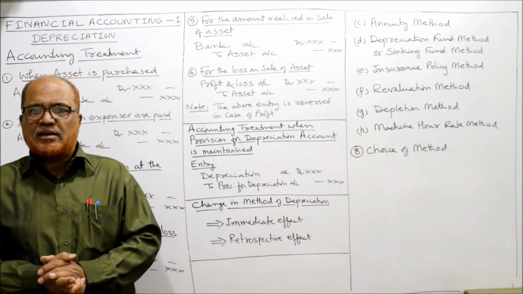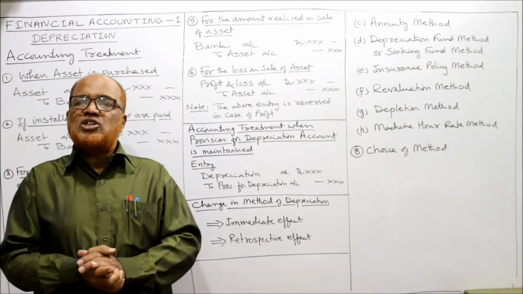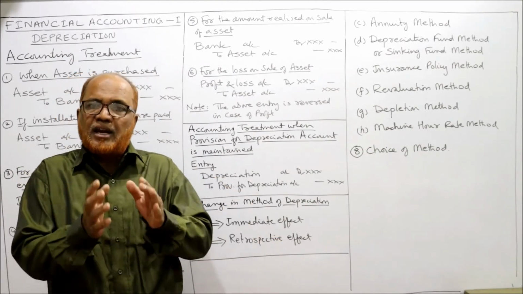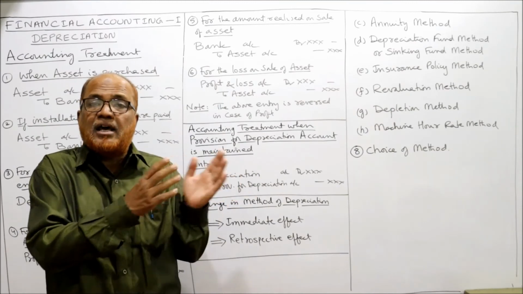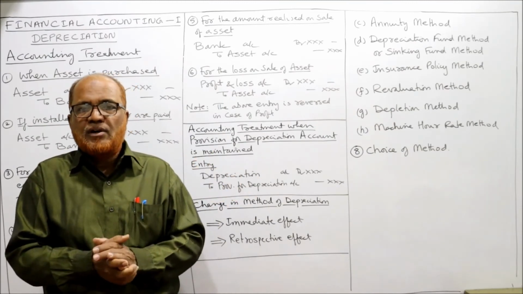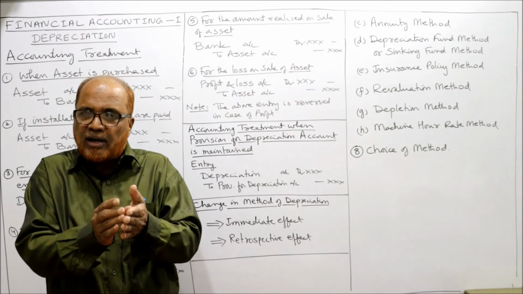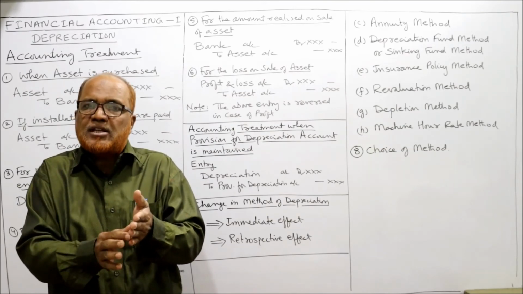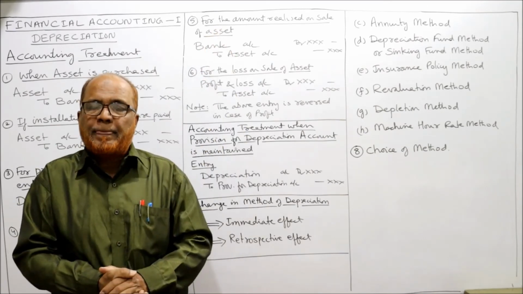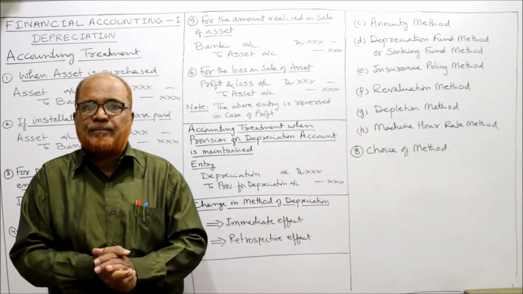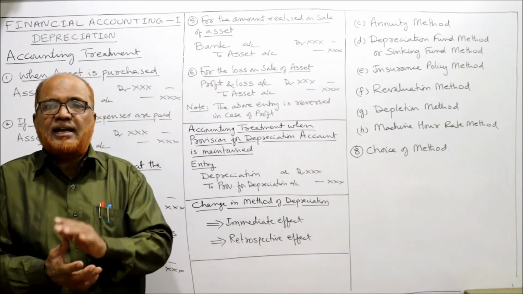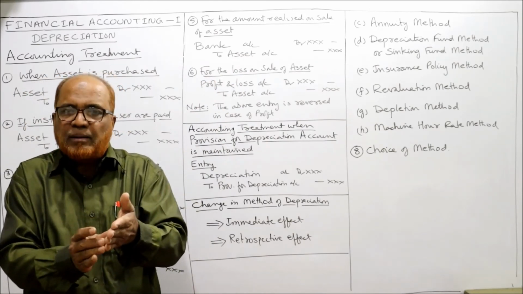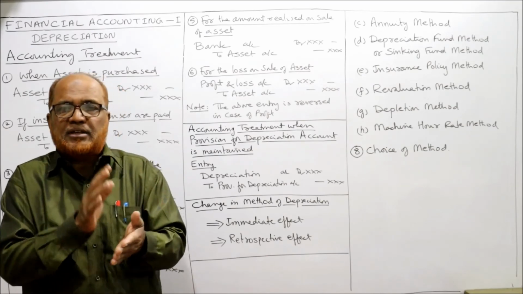No adjustments are required. But if the change of method is required with retrospective effect, retrospective effect means from an earlier period. So what we have to do is, we have to calculate the depreciation according to the new method, that is the diminishing balance method, from the beginning, from the beginning till date. So from the beginning till date, we calculate the new depreciation according to the new method, and we compare the depreciation according to the new method with the old method.